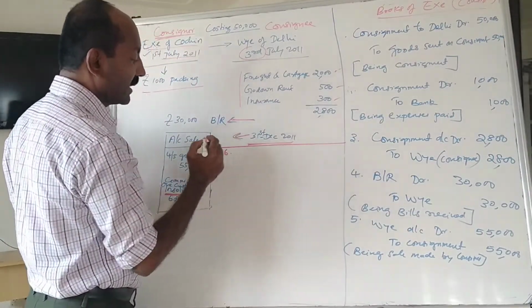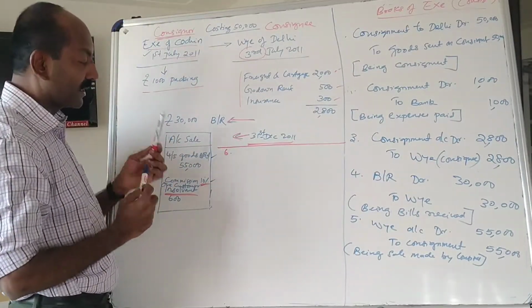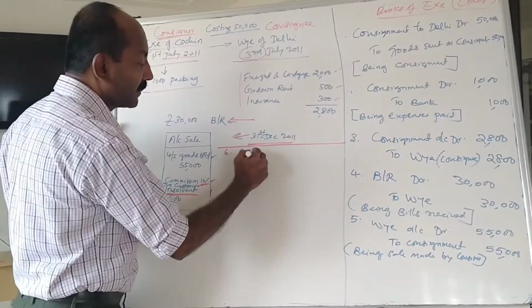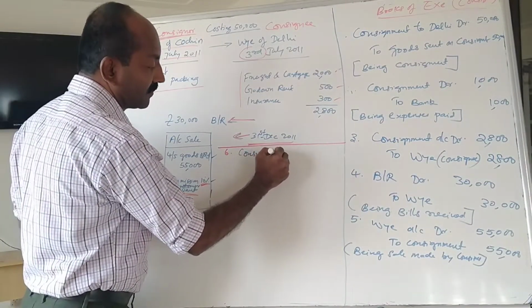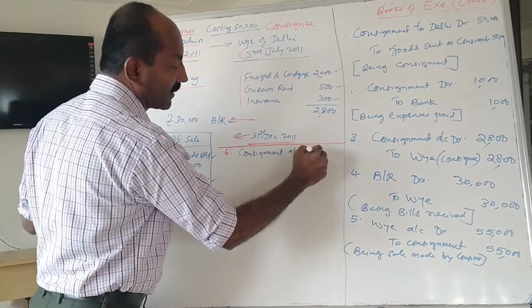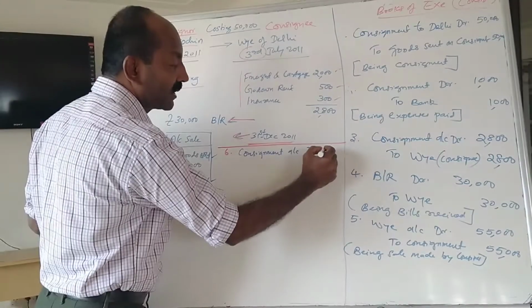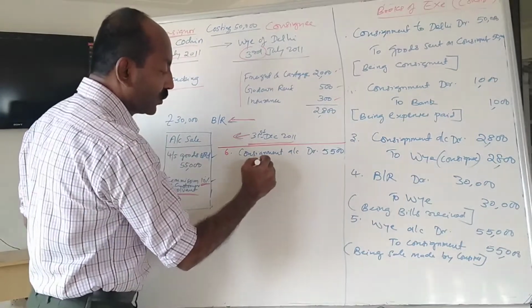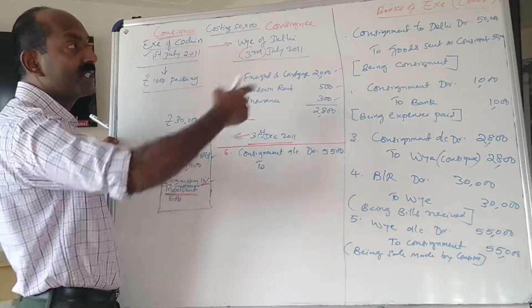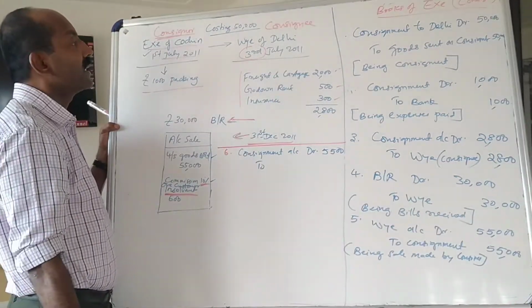So next entry, sixth entry is for commission. Journal entry, consignment account debtor. 10% of 55,000, that is equal to 5,500. To, it is payable. Commission is payable to consignee.